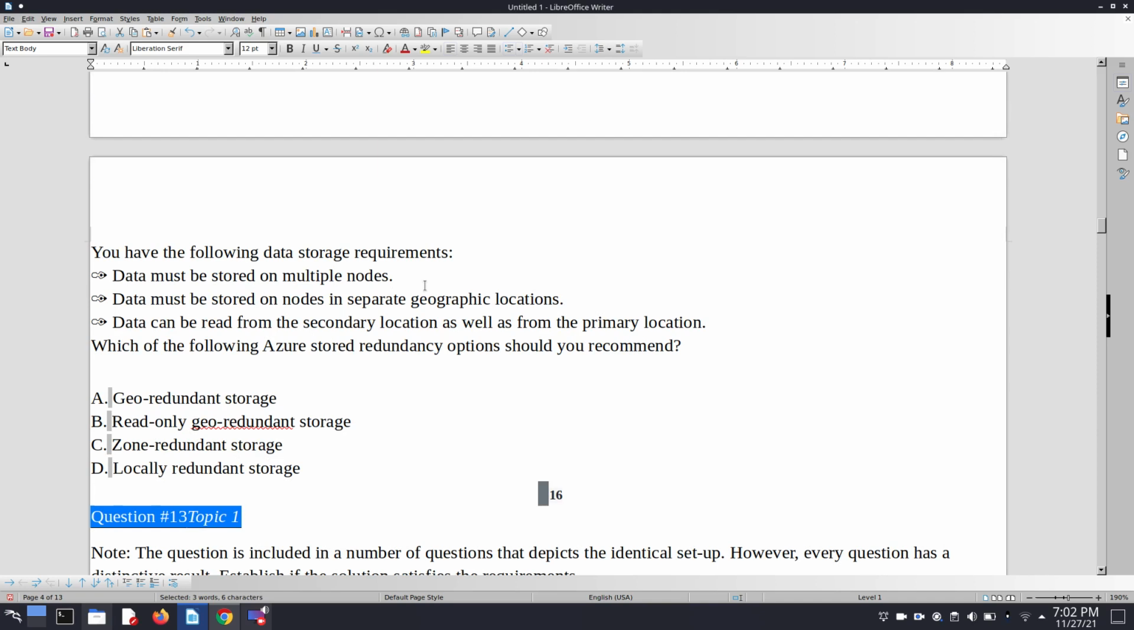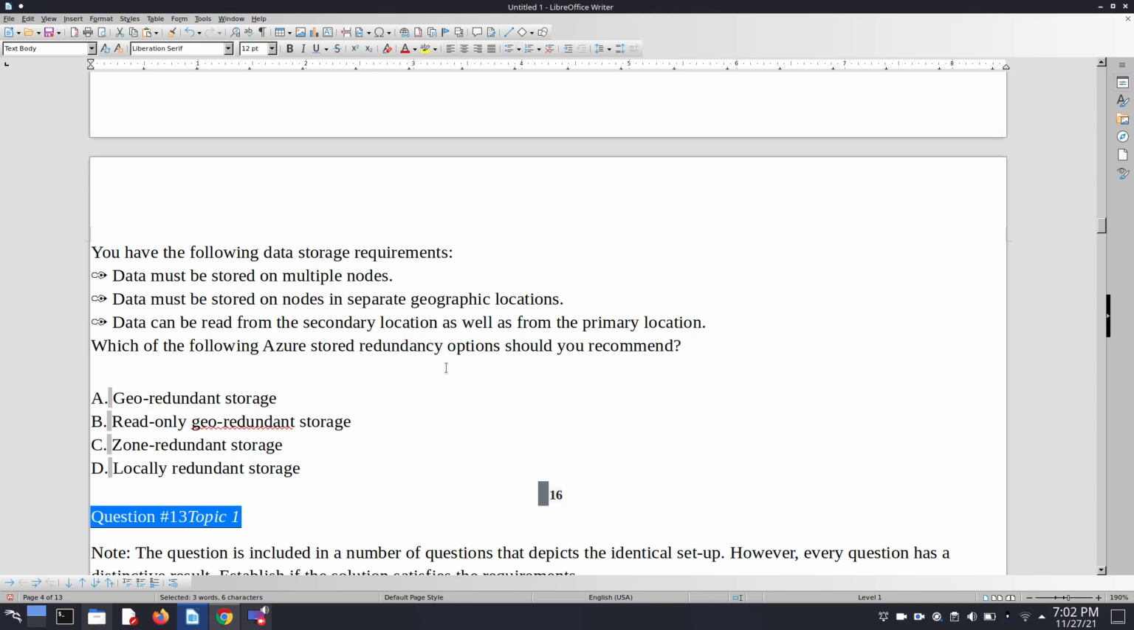Data must be stored on multiple nodes. Data must be stored on nodes in separate geographic locations. Data can be read from the secondary location as well as from the primary location. Which of the following Azure storage redundancy options should you recommend?